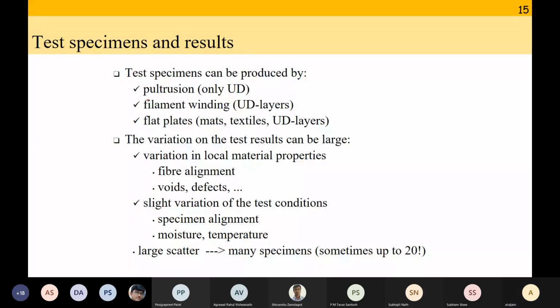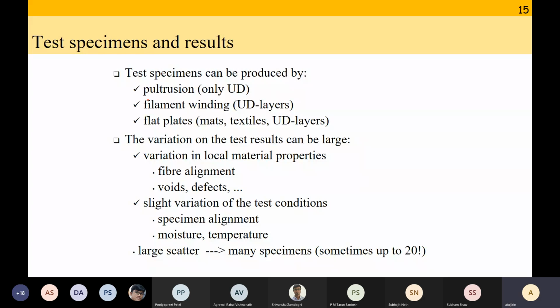So how are you going to prepare your tests? Your test specimens can be produced by pultrusion, filament winding, you can make flat plates. All of this is going to have an influence on the quality of results that you are going to get. Variation of test is going to depend on how good your fiber alignment is, whether there are voids and defects. Slight variation of the test conditions will lead to large variation in the test results. For example, if your specimen, instead of 0 degree, while putting it in the machine, you put it at 5 degrees, then the modulus change might be 20-30% even.